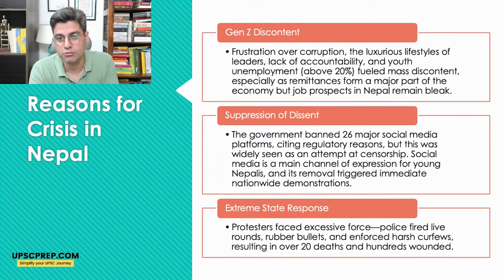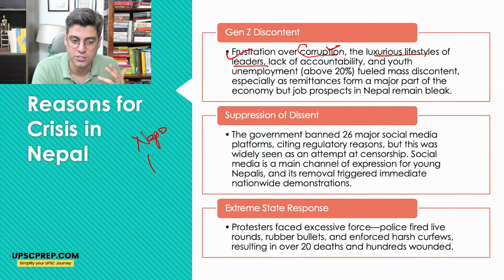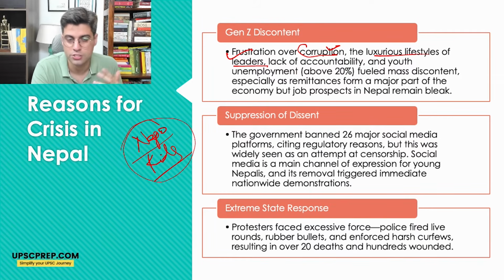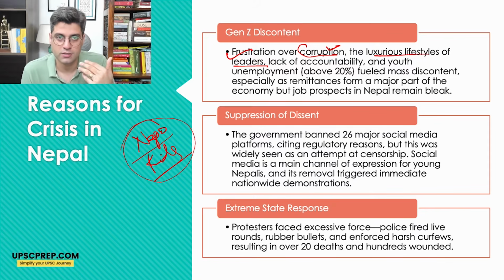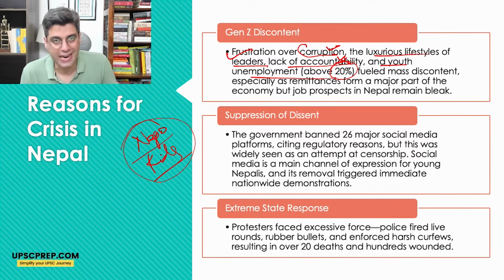There has been continuous frustration in Nepal over rising corruption, the luxurious lifestyles of leaders, also their kids, which is also somewhere known as nepo kids. They have been posting their pictures, the politicians' children living in ultra luxury lifestyle. That lack of accountability is there in the government. Youth unemployment is above 20%. And that resulted in mass discontent.